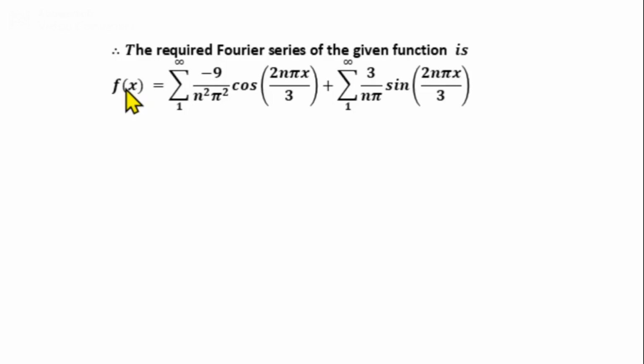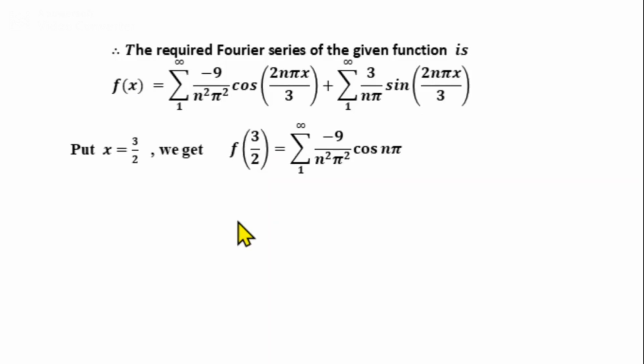Now to deduce the series given in the second part of the question, we need to take x equal to 3/2. So we take x equal to 3/2. Left side will be f(3/2). On the right hand side, in the first summation, if you take x equal to 3/2, you will get cos nπ. And in the second summation, it becomes sin nπ, and we know that sin nπ is 0. So the entire second term becomes 0.